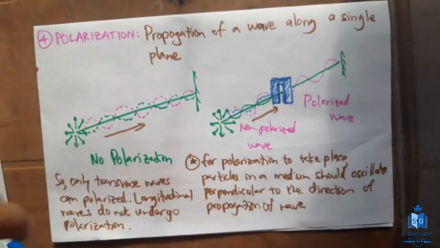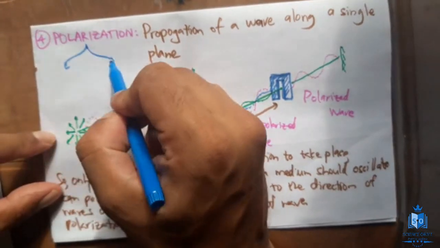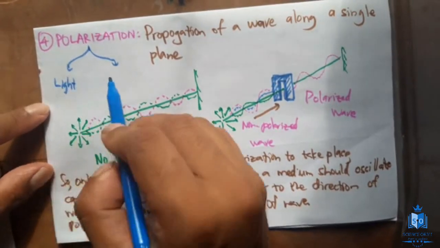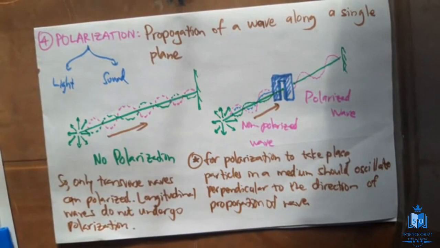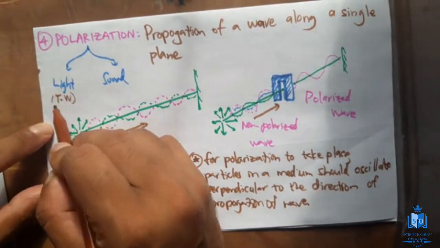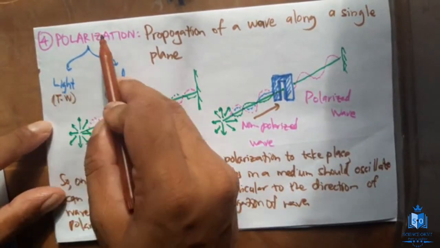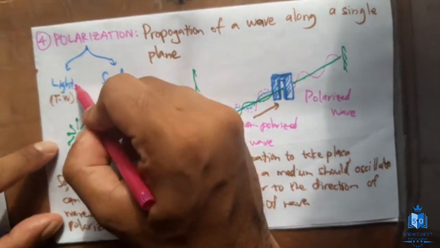Right. Now when you talk about polarization, let's discuss two very commonly discussed waves. One is light and one is sound. Light is a transverse wave. I'll put TW, transverse wave. Sound is a longitudinal wave. So light can undergo polarization. I'll just put a tick because it can undergo polarization.